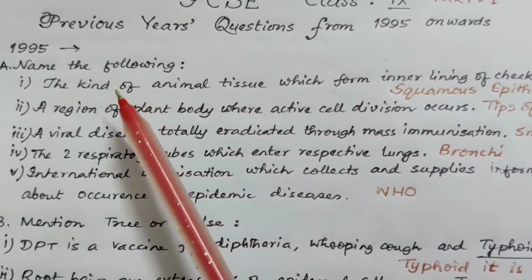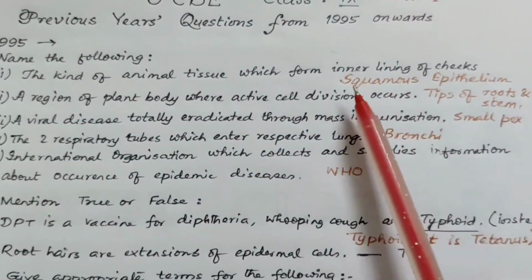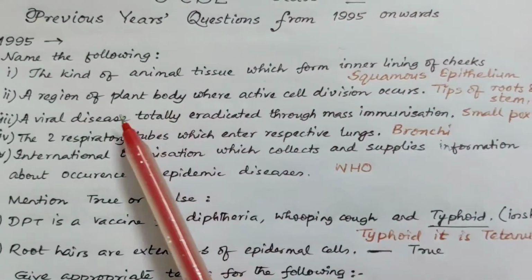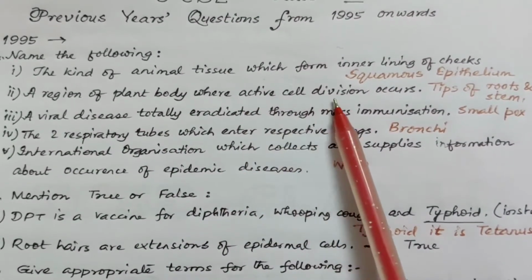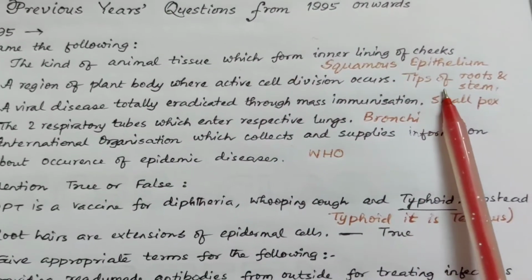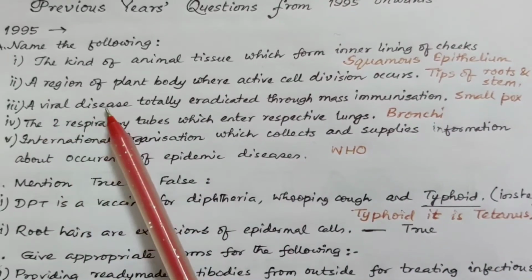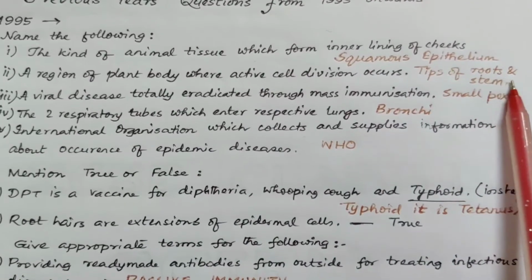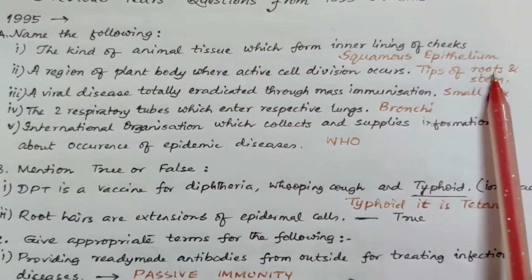A. Name the following. The kind of animal tissue which forms the inner lining of the cheeks, that is squamous epithelium. A region of plant body where active cell division occurs is the tip of roots and stem. A viral disease, you can write just one word, root tip or stem tip, anyone.